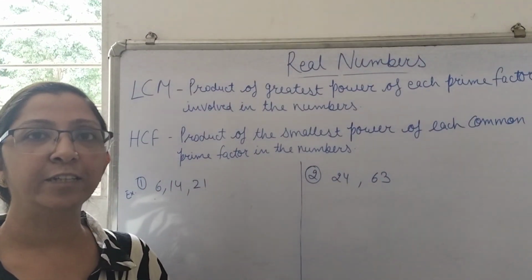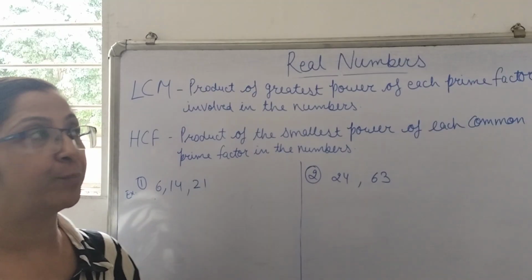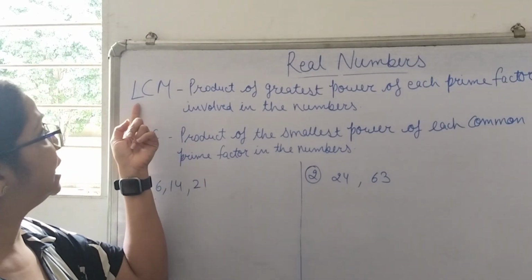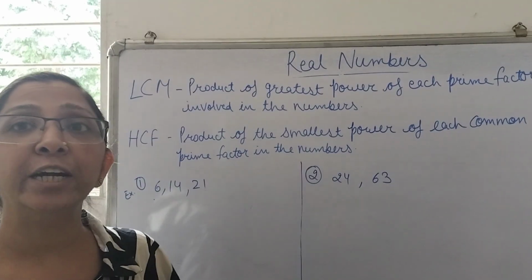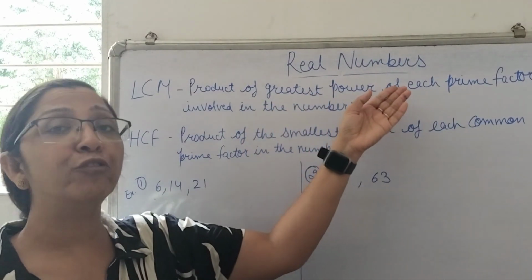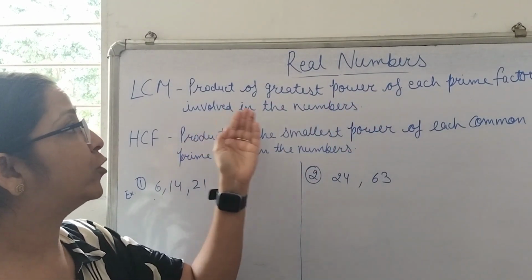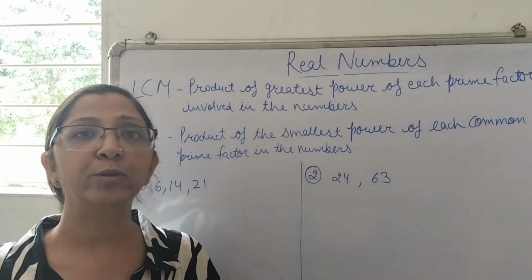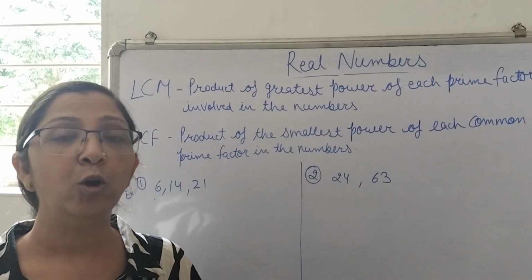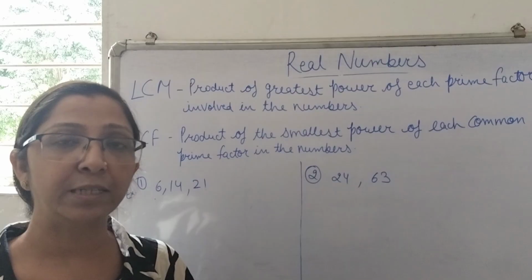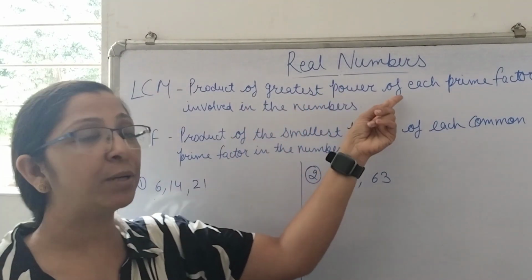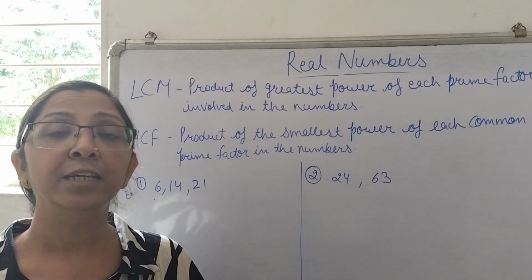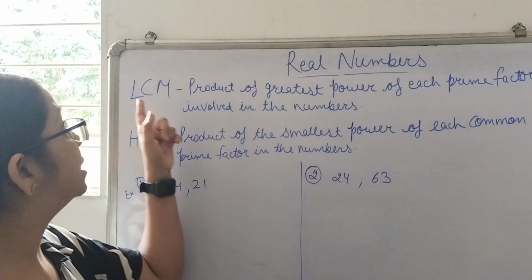Now let's understand what LCM and HCF are. LCM is the least common multiple. LCM is basically the product of the greatest power of each prime factor involved in the numbers. When we do the prime factorization of any number, or represent any composite number as the product of prime numbers, the product of the greatest power of each prime number gives us the LCM of those numbers.